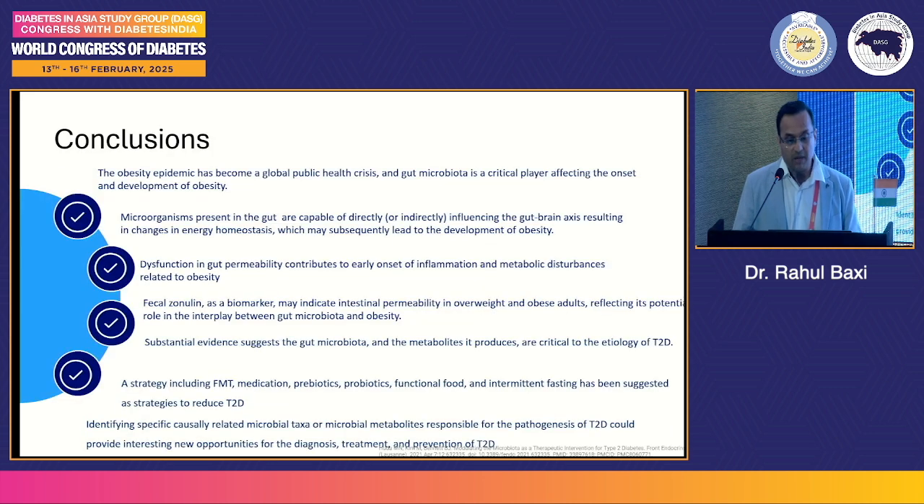So concluding, obesity epidemic is a public health crisis. Microorganisms present in gut are capable of directly or indirectly influencing the gut-brain axis, which can result in changes in energy homeostasis. Dysfunction in gut permeability contributes to early onset of inflammation. Fecal zonulin as a biomarker, as we have seen, can increase according to the BMI. And a strategy including fecal microbial transplantation, medications, prebiotics, probiotics, functional food, and intermittent fasting has been suggested as strategies to reduce type 2 diabetes, and identifying specific causally related microbial taxonomy or microbial metabolites responsible for pathogenesis of type 2 diabetes could provide interesting new opportunities for diagnosis, treatment, and prevention of type 2 diabetes.